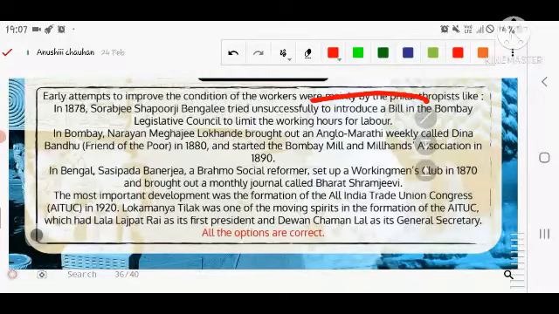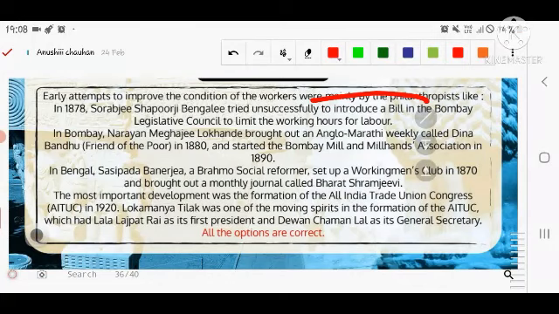In Bengal itself, Sasipada Banerjee, a Brahmo Samaj social reformer, set up a working men's club in 1870 and brought out a monthly journal called Bharat Shramjeebi, in which they wrote about the bad working conditions in which workers of Indian origin were employed. The most important development was the formation of the All India Trade Union Congress in 1920.